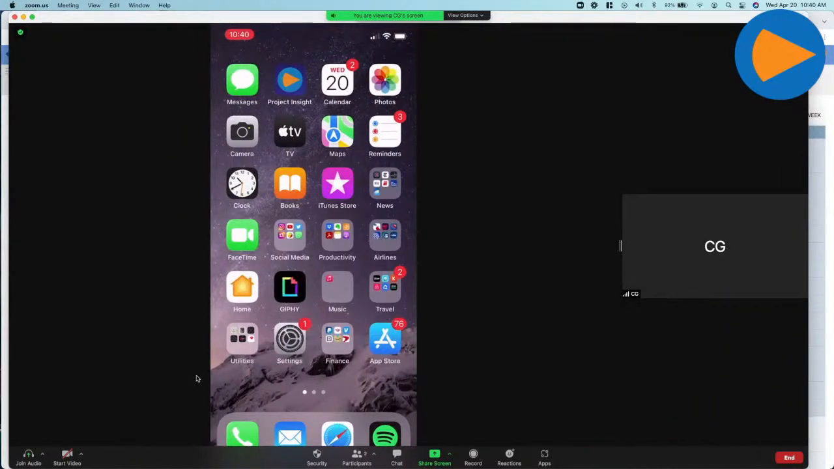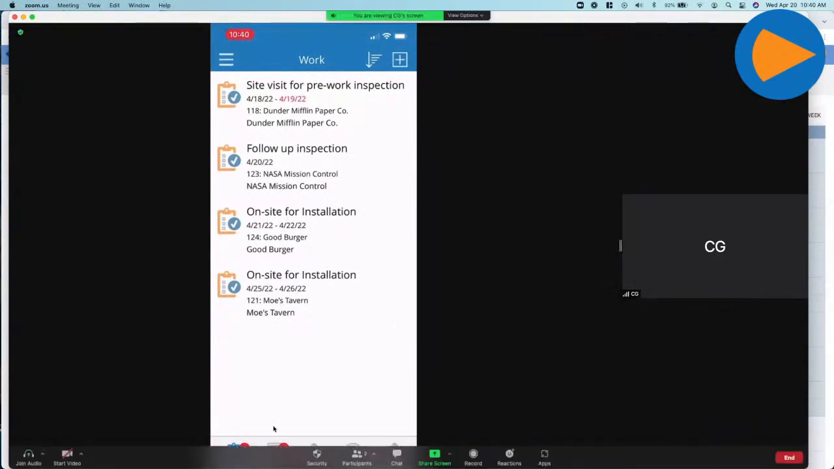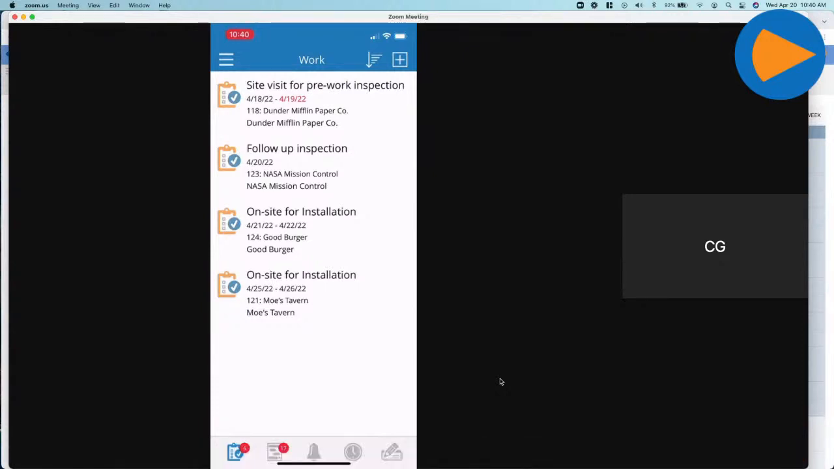So from the Project Insight mobile app, let me just open that up. Right now, I'm playing the role of a field technician who needs to go and install some electrical panels at all those different locations. This is my work list, and right now it's just showing all of my appointments that I have for this week and next week. So this is showing what I have on the docket that I need to go to.